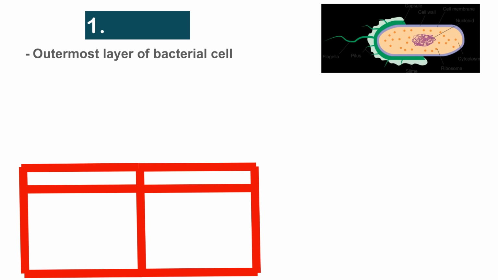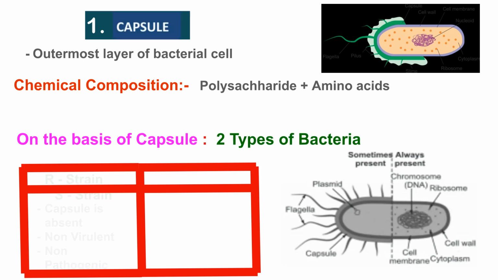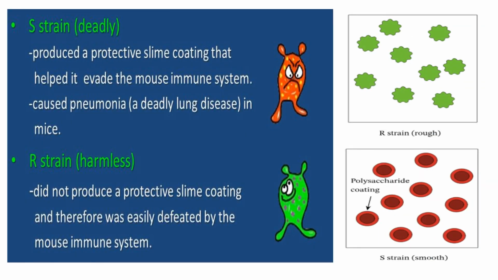The capsule is the outermost layer of the bacterial cell, chemically composed of polysaccharides and amino acids. Based on the presence of a capsule, there are 2 types of bacteria: R strain, which lacks a capsule and is non-virulent, and S strain, which has a capsule and is virulent and pathogenic. The S strain is deadly because it produces a protective slime coating that helps it evade the mouse immune system, causing pneumonia. The R strain is harmless.